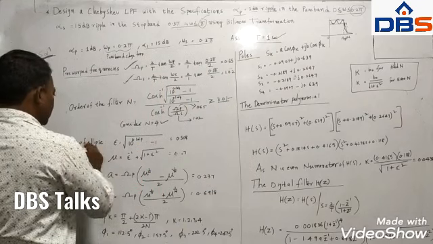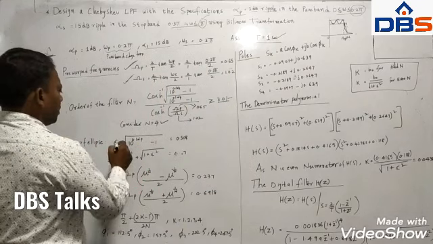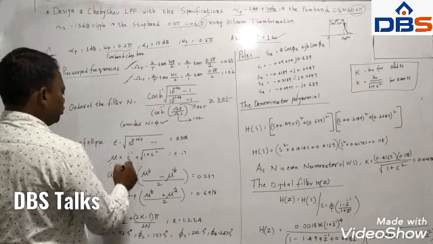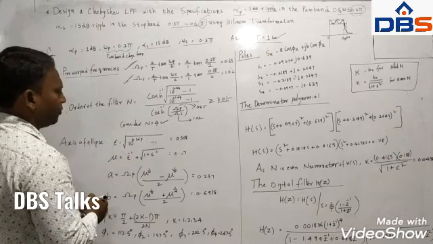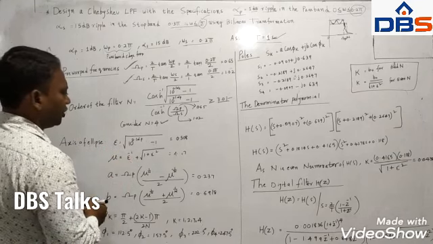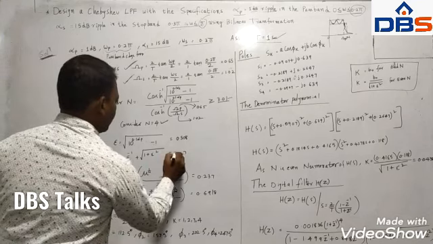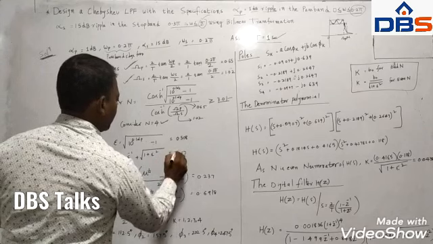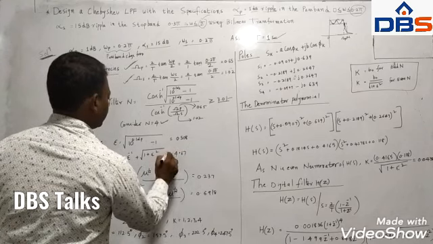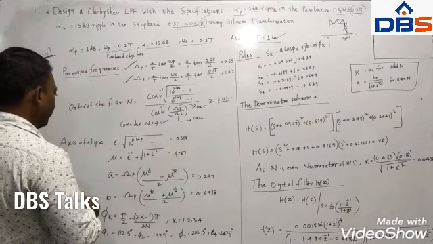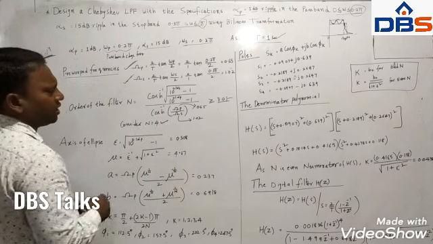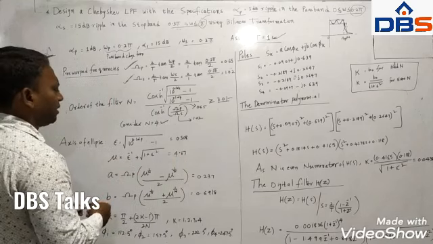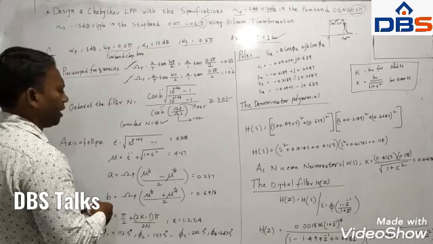We have to find out some parameters here: epsilon, mu, a and b. First we find epsilon, which is a parameter, like a passband parameter.